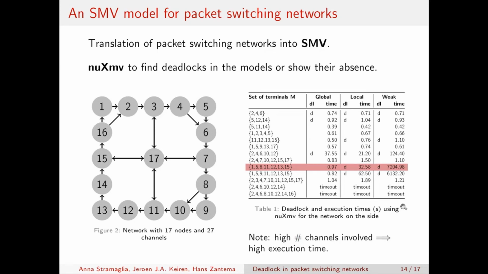About the execution time, I would like to say something. In general, finding a global deadlock is faster than finding a local deadlock, and a local deadlock is faster than a weak deadlock. But it really depends on the number of terminals and channels involved in the communication. If we have a configuration with a high number of terminals and channels involved, then the state space increases, and so does the model checking time.